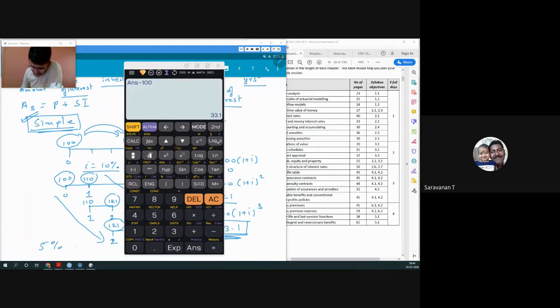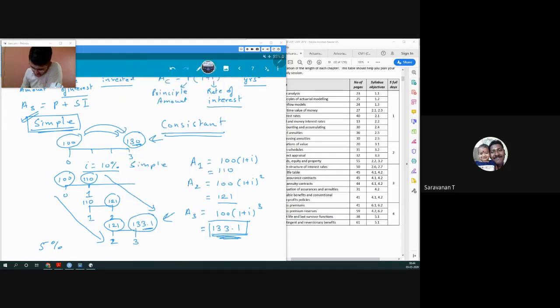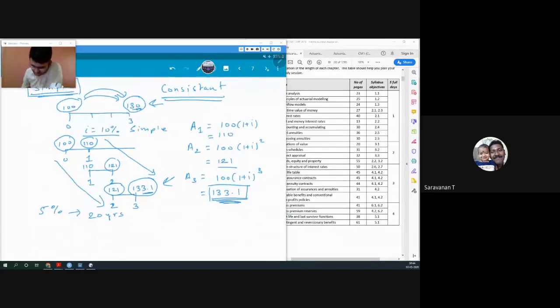Even if I write 5% interest and I say I'm calculating for 20 years, at simple rate of interest, it becomes very easy. For every 100 rupees, 5% would be 5 rupees per year for 20 years. That means 20 into 5, and you know that is 100 rupees. So you know that within 20 years, my total amount becomes 200 when I calculate using simple interest.